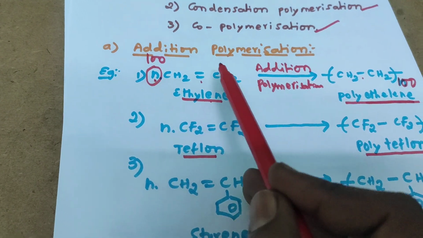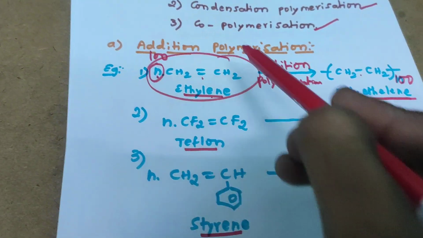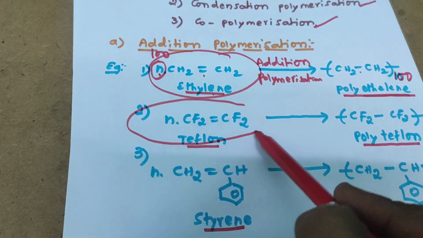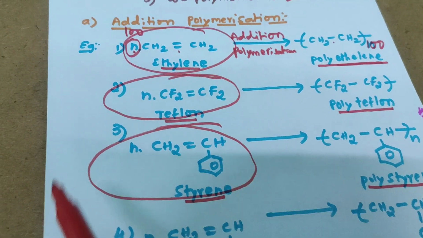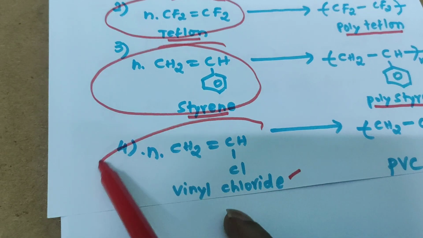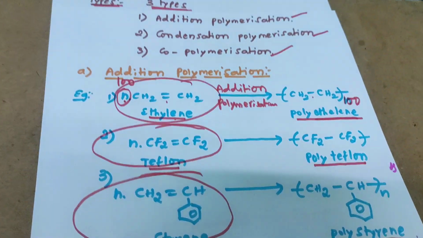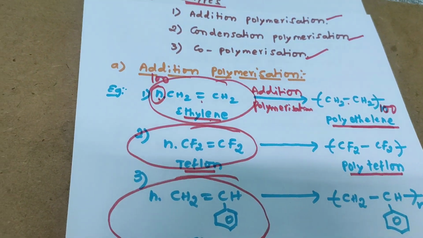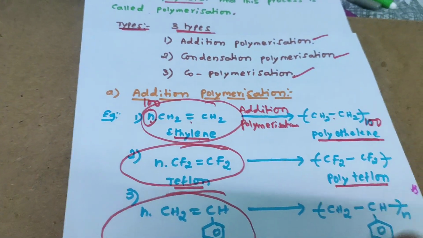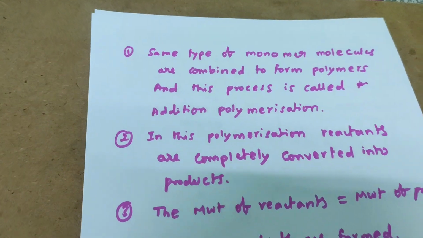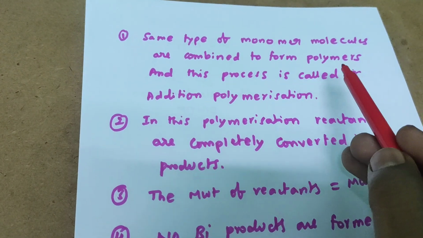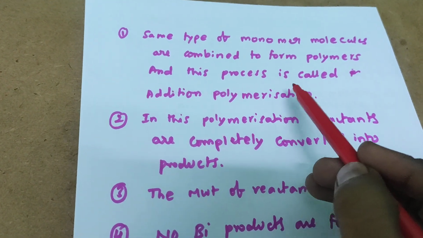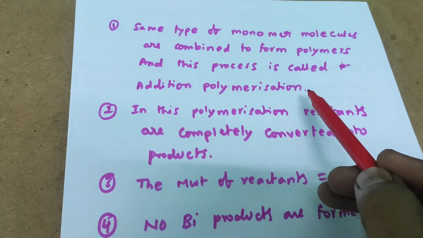For example, with ethylene, only ethylene molecules are taken. For Teflon, only Teflon molecules are taken. For styrene, only styrene molecules are involved in this polymerization. For vinyl chloride, only vinyl chloride molecules are involved. Because of that, the definition of addition polymerization is that same type of monomer molecules are combined to form polymers, and this process is called addition polymerization.